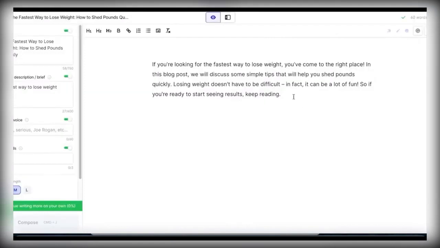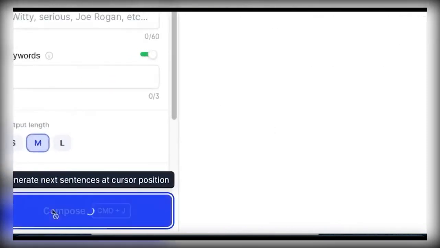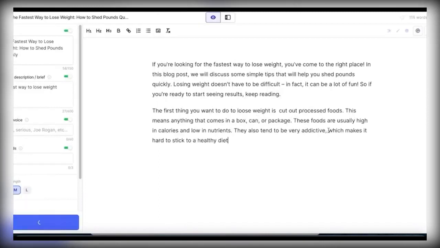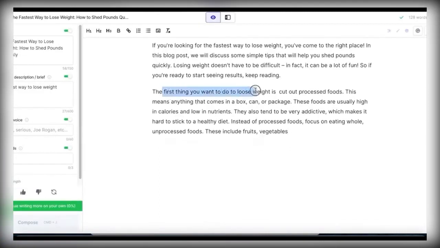Here, you're going to start typing in your first article. So it already wrote the intro paragraph for you, and all you then want to do is write the first sentence of the next paragraph. For example, we can put "the fastest way to lose weight," and then you want to click on where it says Compose, and it's literally going to start creating an entire article for you. All you have to do is type in the first sentence and that's it. It's going to write everything else for you.